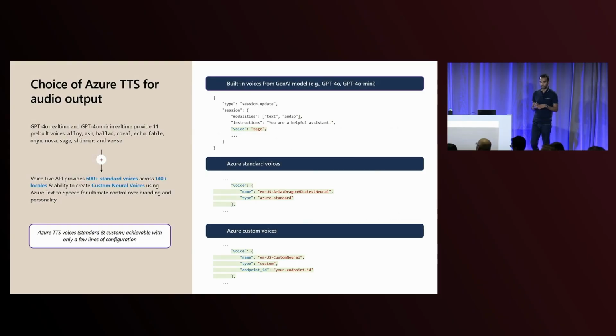On the audio output side, a lot of multimodal LLMs today that inherently produce output will have built-in voices. You can definitely tap into those, but if you wanted to go and tap into our Azure Voices instead, it's very, very simple to do so. When you're creating your session configuration object, there's just a few lines of code that you would add here to specify, I'd like to use an Azure Standard Voice, and here's the name of that voice. If you have a custom voice instead, it doesn't get too much more complicated beyond that. You just have one additional parameter there to specify an endpoint ID, which represents where your model is deployed once you've created it in Azure AI Foundry.